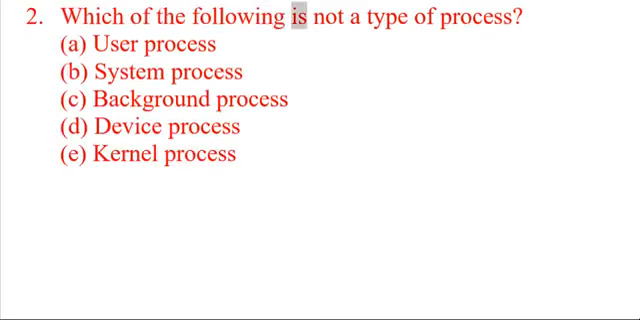Which of the following is not a type of process? A. User process. B. System process. C. Background process. D. Device process. E. Kernel process. Your time starts now.